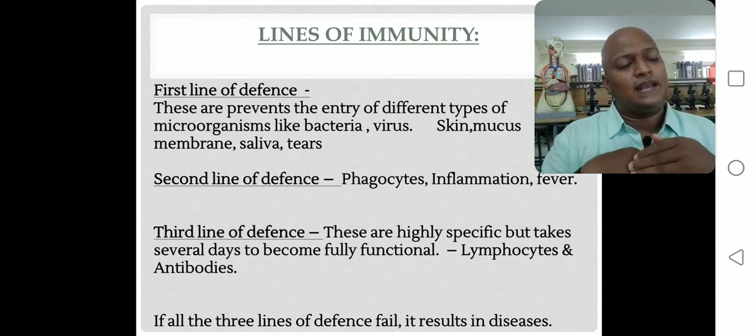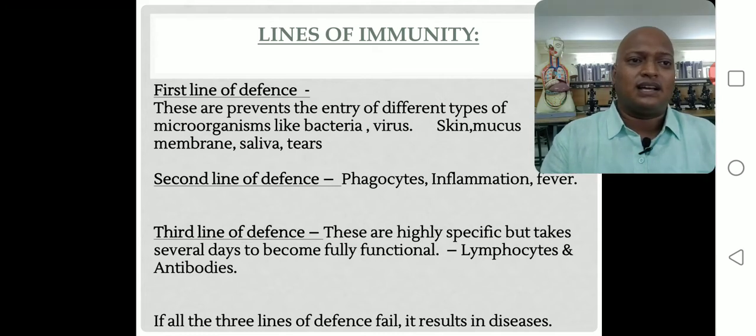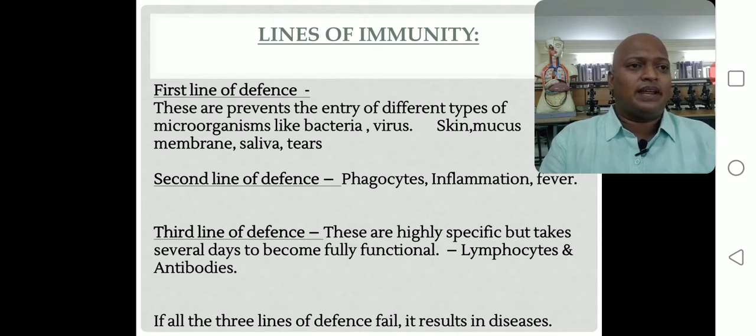So skin restricts the entry of microorganisms. Up to this clear? Like the mucous membrane. Mucous membrane is also one of the components of the first line defense mechanism. The internal body organs and internal body parts are covered by mucous membrane, and it also restricts the entry of pathogens, disease-causing antigens or disease-causing organisms.